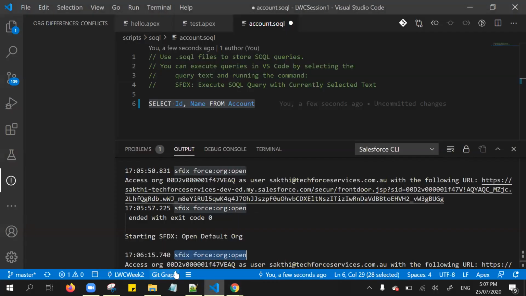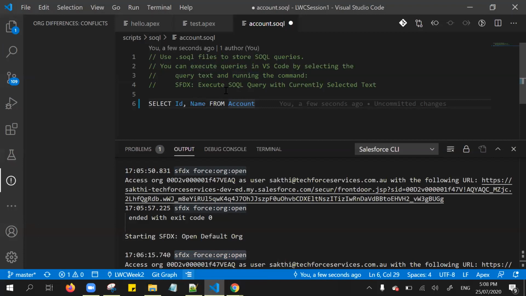And you can even execute your Apex test classes. In the developer console, if you're writing test classes, your main class gets highlighted with green color for covered lines and red color for uncovered lines, right?